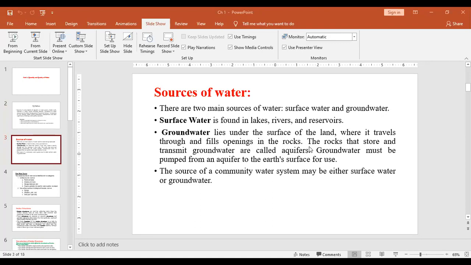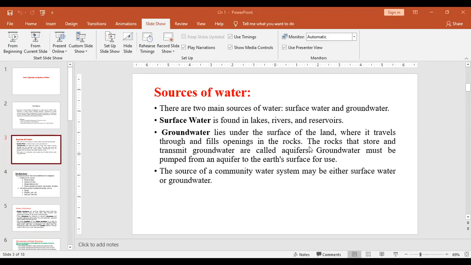Okay, so sources of water. This is a very fundamental part. There are two main sources of water for drinking water purposes. We are completely talking about water supply engineering, which means you are supposed to prepare and treat the water for drinking and domestic use. So there are two main sources of water: surface water and groundwater. Surface water is found in lakes, rivers, or reservoirs.